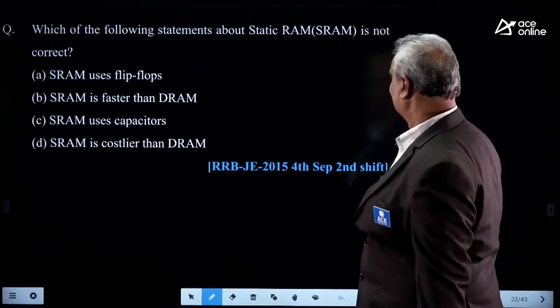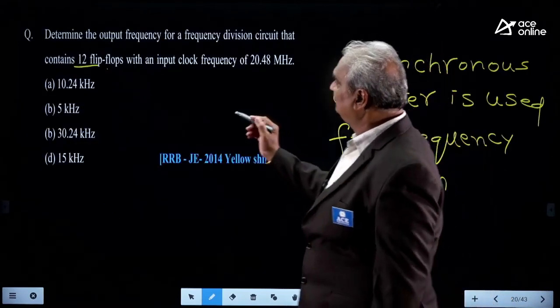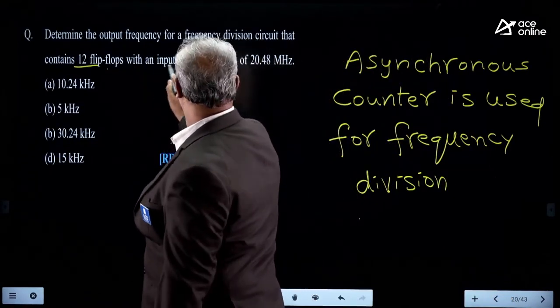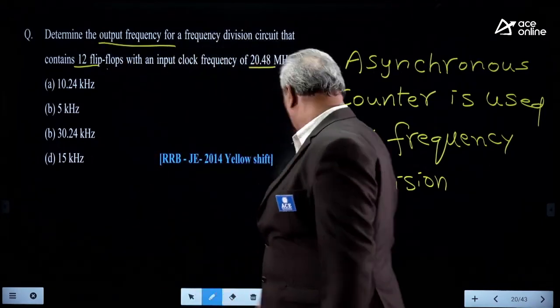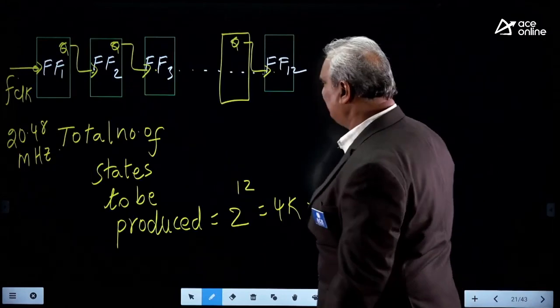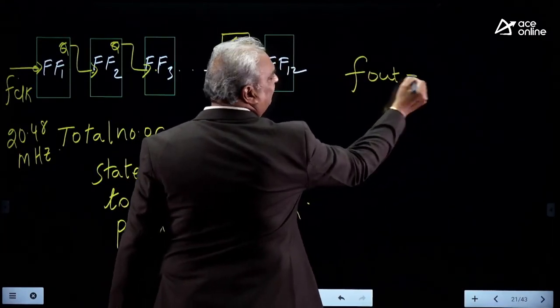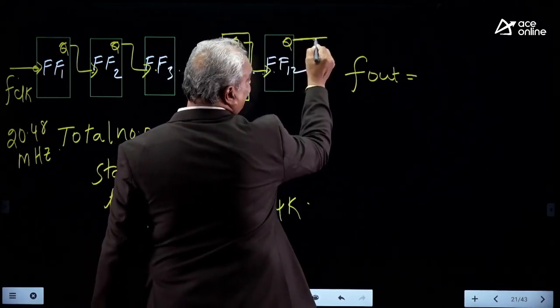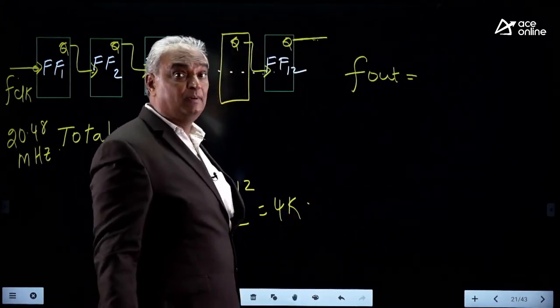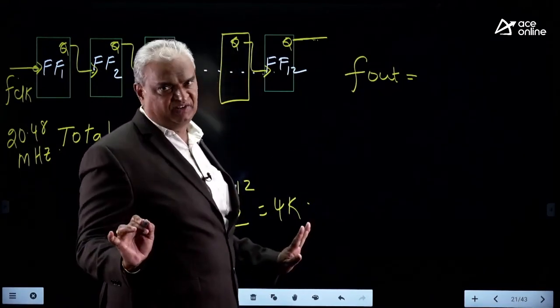The output frequency. First, you should know the relation between input and output frequency. F out is the frequency of the signal available at the last flip-flop output, the final output frequency.